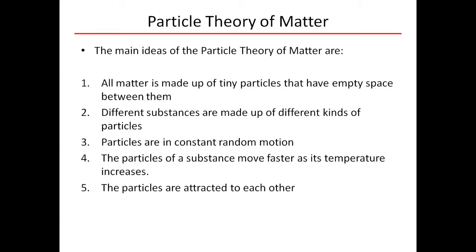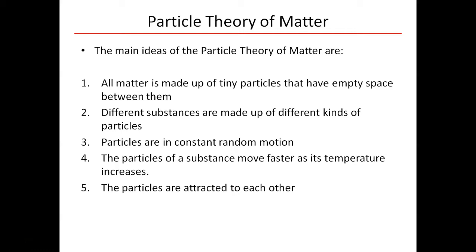Particles are in constant random motion. This is a key thing. So particles are constantly moving, and the type of motion they have is dependent on the state of matter they're in. The particles of a substance move faster as its temperature increases. Temperature really is just a measure of the motion of the particles, so if I increase the temperature, I increase their motion. And the last one: particles are attracted to each other.